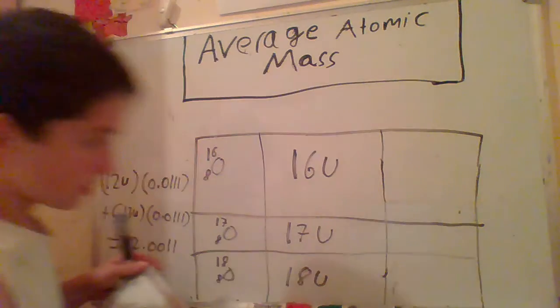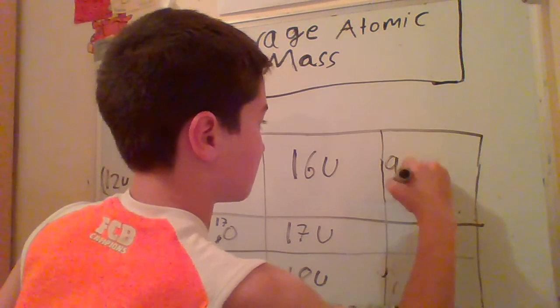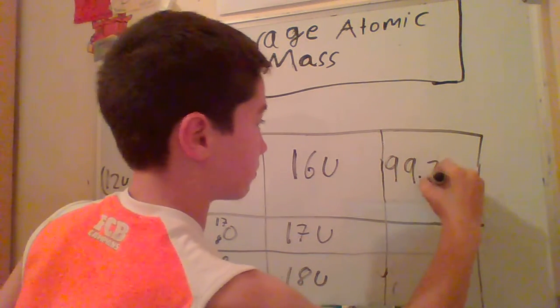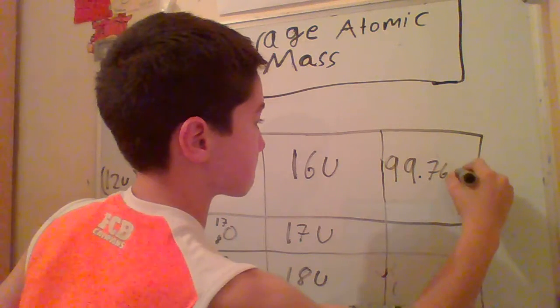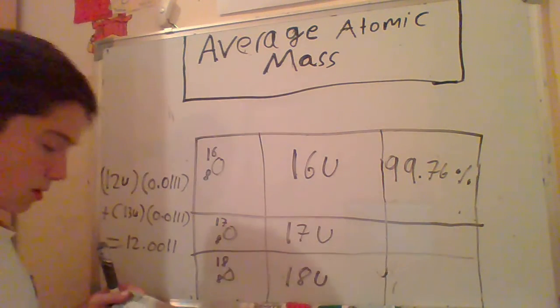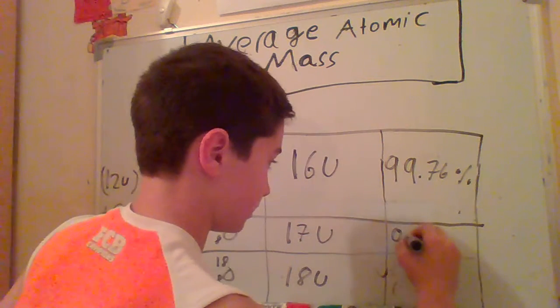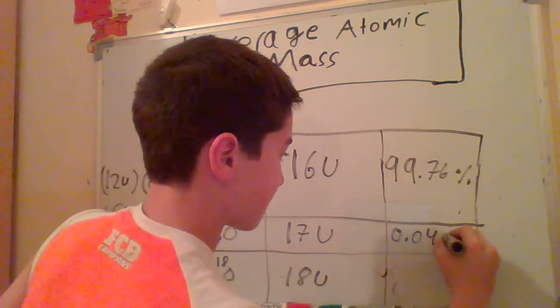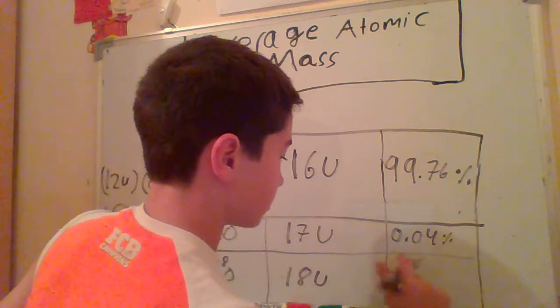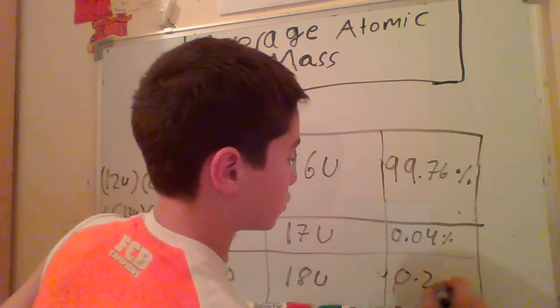Let's write the percentage. Oxygen 16 has 99.76. Then for oxygen 17, 0.04. Oxygen 18, 0.2.